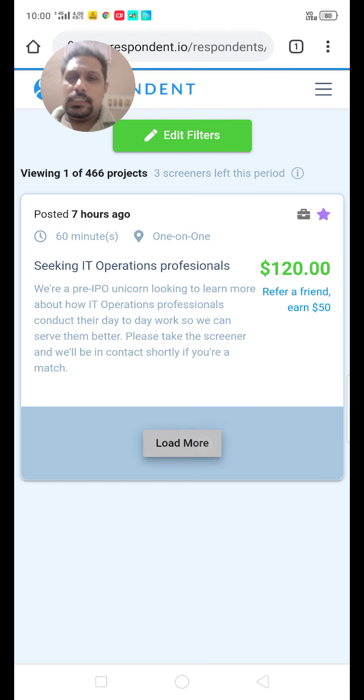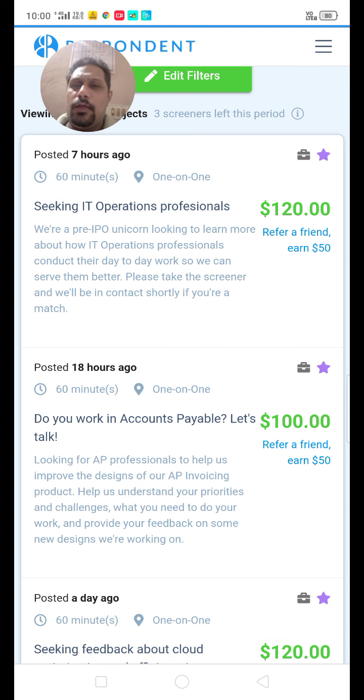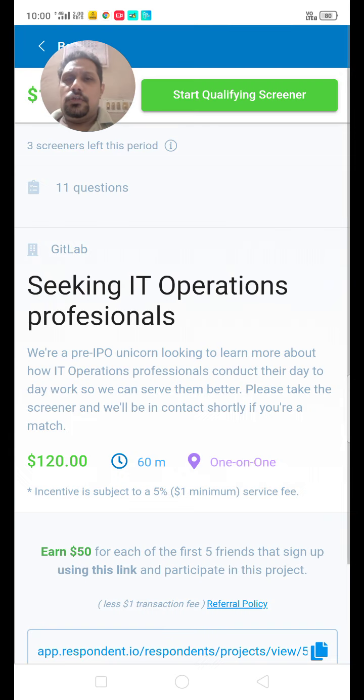So that's it. So you can browse the project, load the project means you can just click on seeking IT professional, then start qualifying screener.